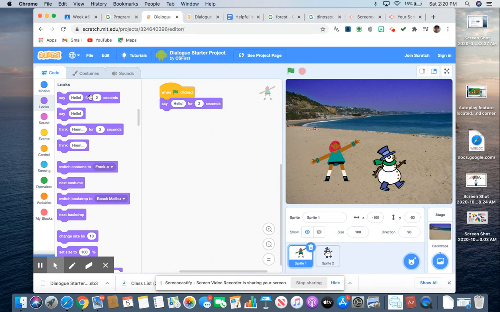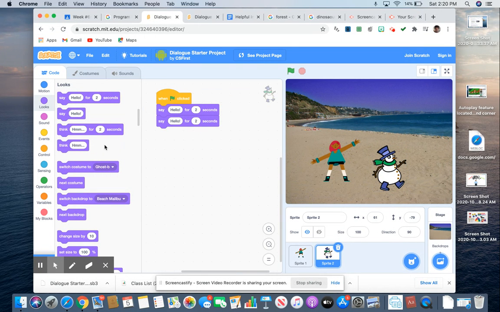It's very important, when you're going back and forth between a couple of characters, to count the number of seconds between each dialogue so that they don't overlap. If the character talks for 4 seconds over here, I would want to have a wait.